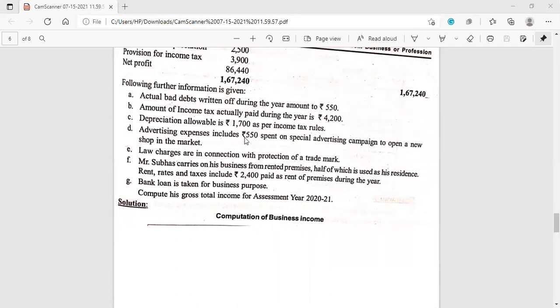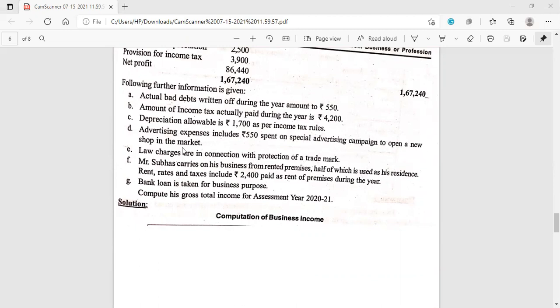Then advertising expenses include rupees 550 spent on a special advertising campaign to open a new shop in the market. Now the nature of this expenditure is not given, but it is specific. It is an advertising expenditure, so it is related to the business.